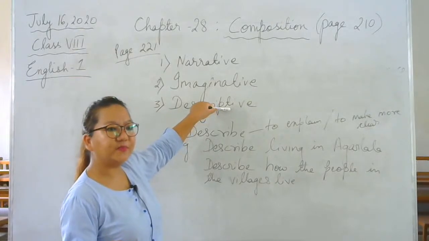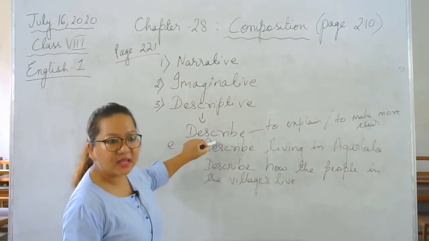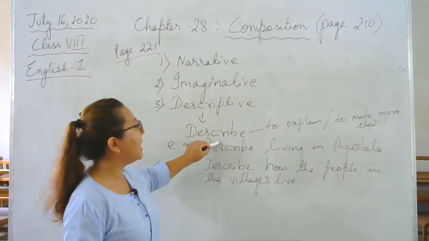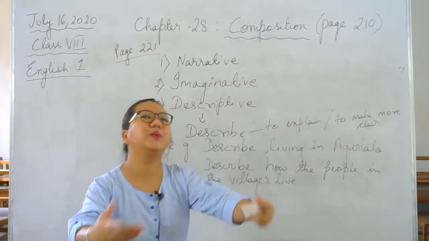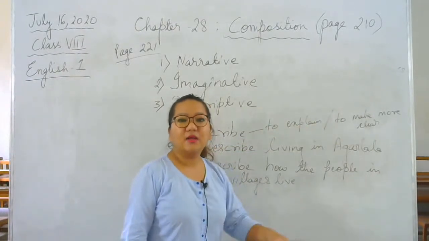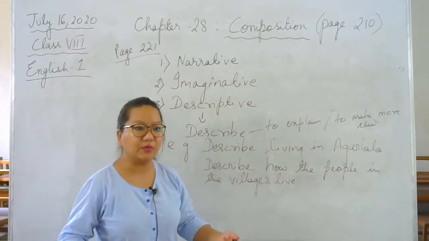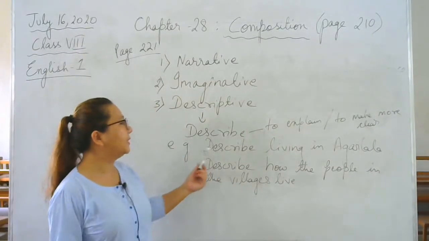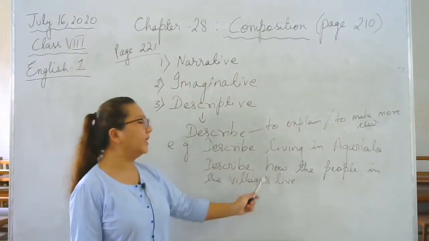Okay. Descriptive means to describe. Describe means to explain, like how I'm explaining to you right now. To explain or to make more clear. But basically in a composition we do it in writing. We don't say it out loud. Example, describe living in Agartala, or describe how the people in the villages live.